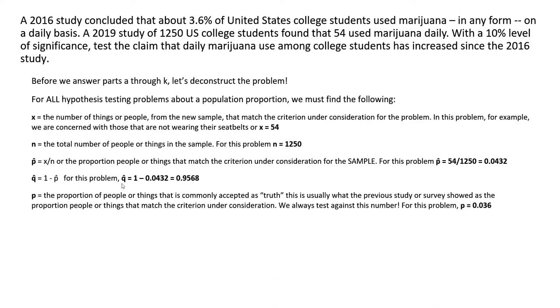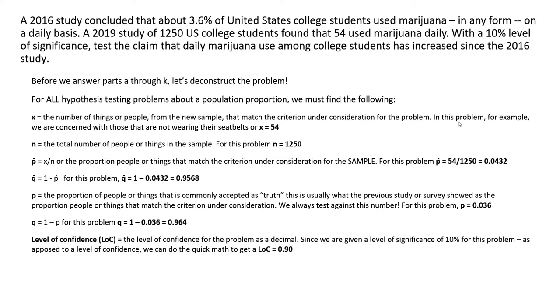P, or the population proportion of people or things that is commonly accepted as truth. This is usually what the previous study or survey showed as the proportion of people or things that match the criteria under consideration, and we always test against that number. So basically, it's the proportion that's just given to you in the problem, and in this case, it's 3.6%. Stated as a decimal, it is 0.036. Q is 1 minus P.